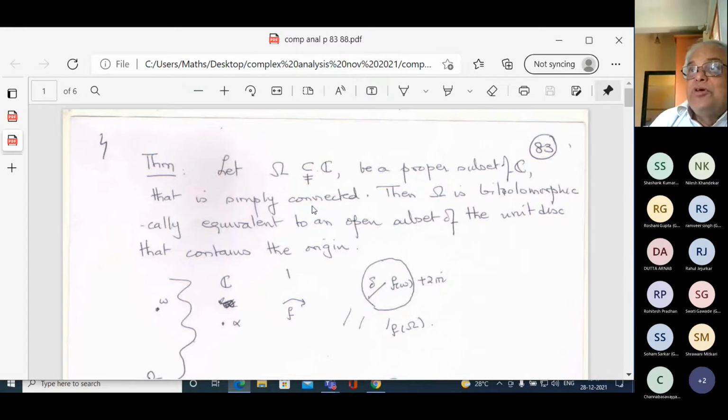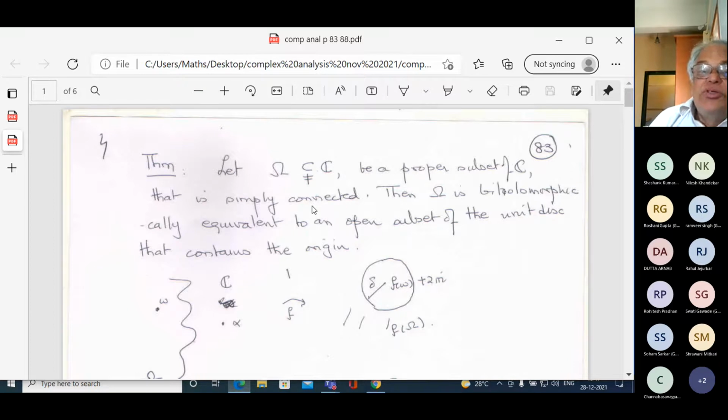I need simply connected because I want to define log. Then what I proved is that omega is biholomorphically equivalent to an open subset of the unit disk which contains the origin.